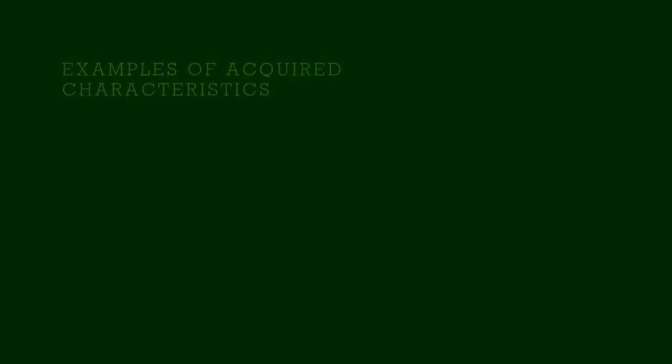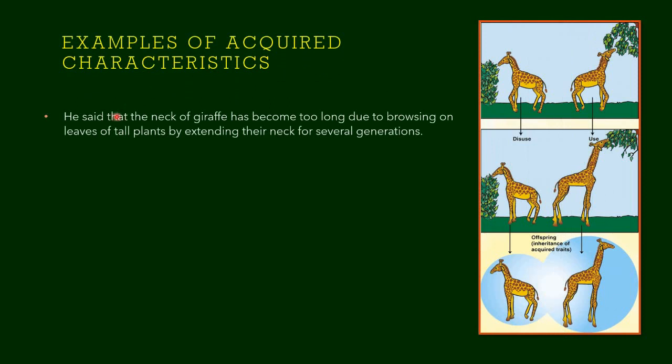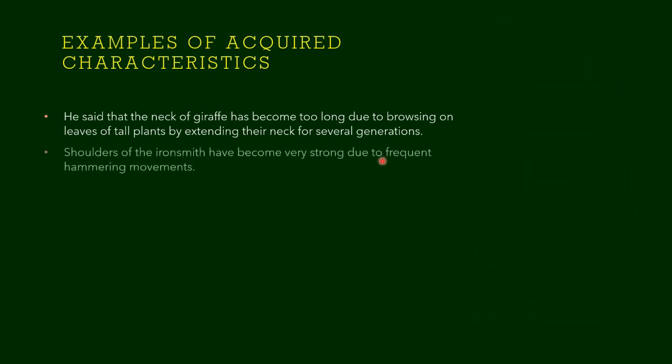Let us see some examples of acquired characteristics. He said that the neck of the giraffe has become too long due to browsing on leaves of tall plants by extending their necks for several generations. So initially the giraffe's neck was not that long. Due to the search for food, eventually the neck became longer and that character passed on through generations.